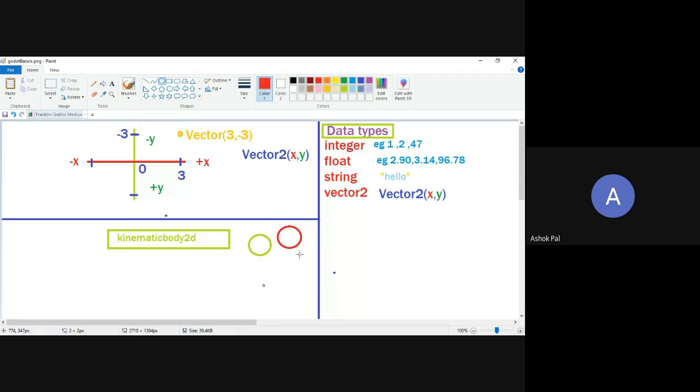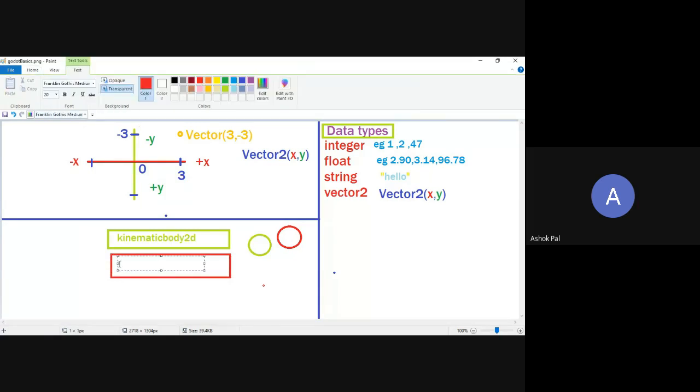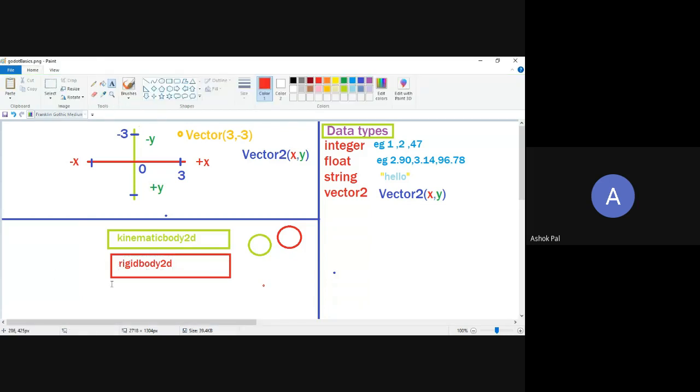If you want to have physics on it, rather than using a kinematic body, you can use one more node which is used for movement by script, but with more physics in it. It is called RigidBody2D. Some of you who have used Unity will know this one, rigid body. Kinematic body is used for simple movements and just detecting collisions. Rigid body is used for movements with physics and collision, and kinematic body is used for simple movement with only collision, no physics.